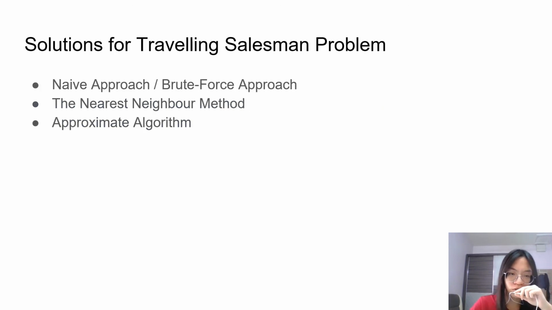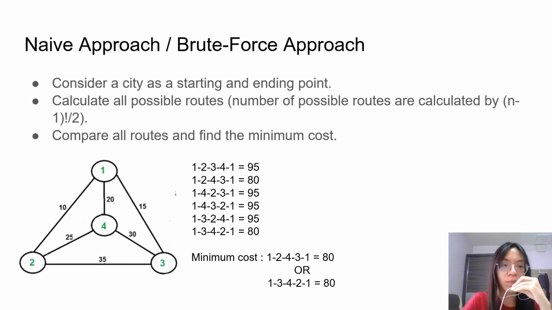There are lots of solutions for the traveling salesman problem. I have listed 3 of them here. They are the naive approach or the brute force approach, the nearest neighbor method, and the approximate algorithm. Let us talk about the naive approach or the brute force approach.